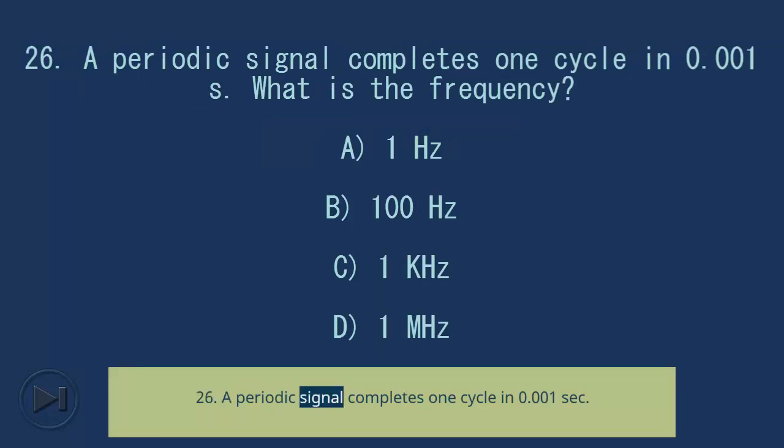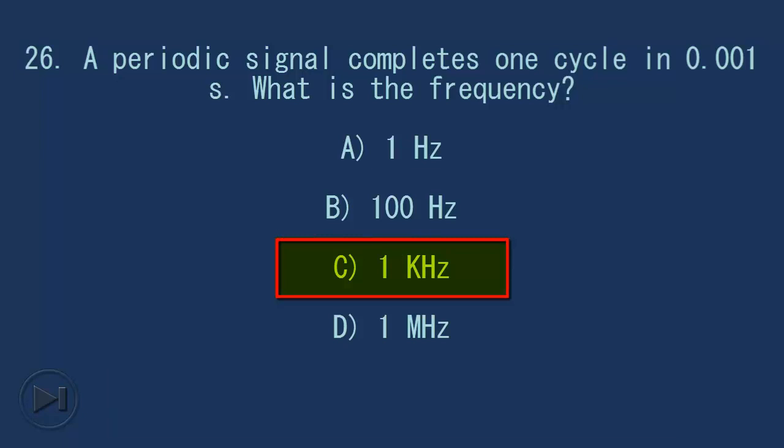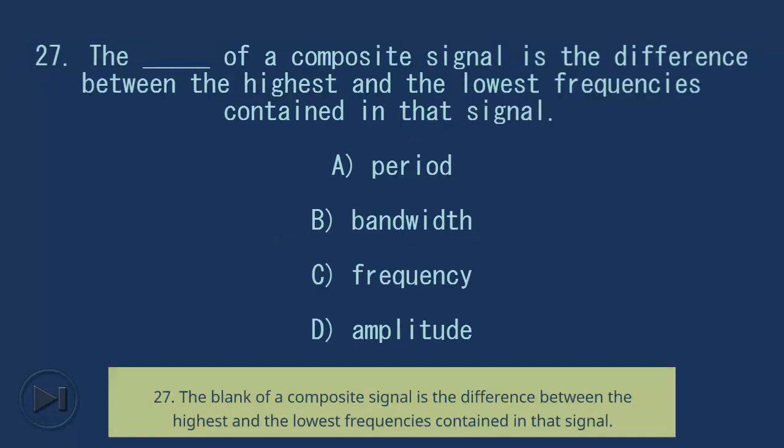26. A periodic signal completes one cycle in 0.001 second. What is the frequency? A, 1 Hz. B, 100 Hz. C, 1 kHz. D, 1 MHz. Answer, C, 1 kHz. 27. The blank of a composite signal is the difference between the highest and the lowest frequencies contained in that signal.